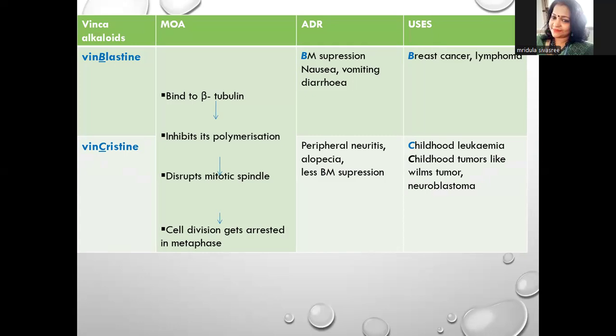And the main ADRs are bone marrow suppression, nausea, vomiting, and diarrhea. Vincristine can cause peripheral neuropathy, alopecia, and bone marrow suppression. Vinblastine is mainly used in breast cancer. Vincristine is mainly used in childhood leukemia, childhood tumors like Wilms tumor, and neuroblastoma.